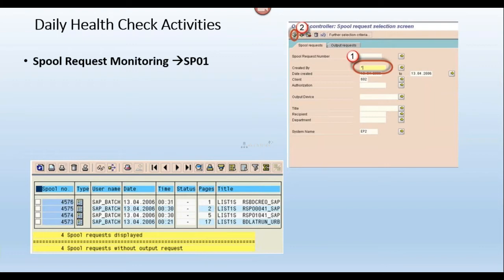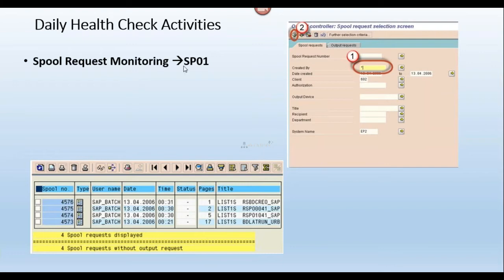Okay, and spool request was not generated. So these are the different errors, scenarios of cancelling my spool request, means cancelling my printout request.